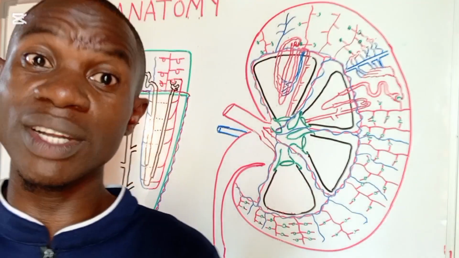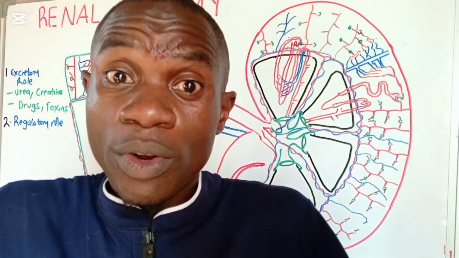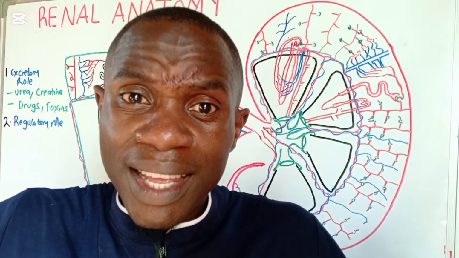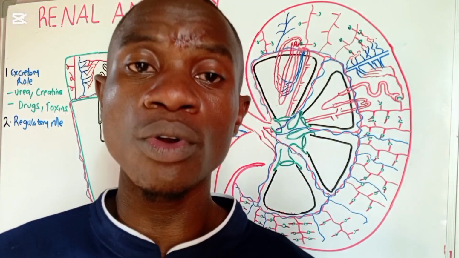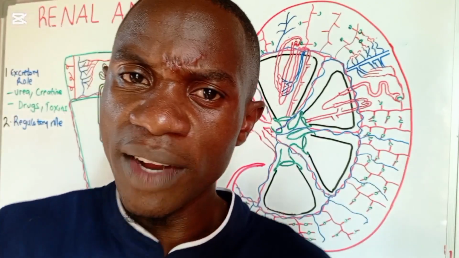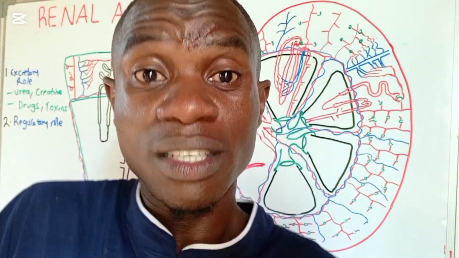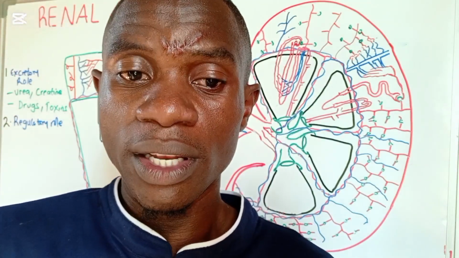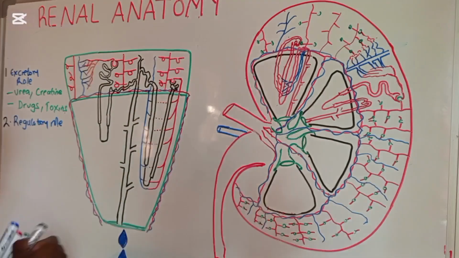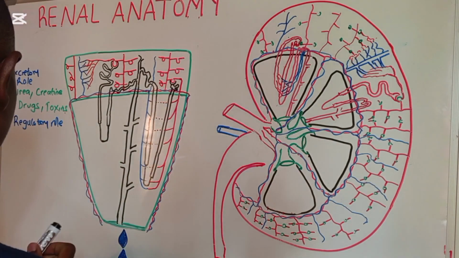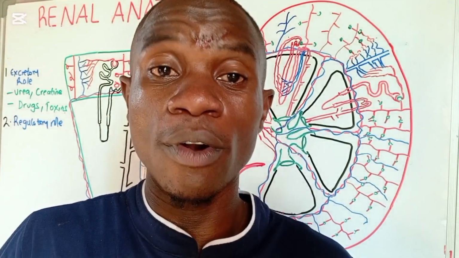When we are talking about the regulatory role, we are going to see that this urinary system is helping in reabsorption of different substances. Whenever the substances are becoming too much, it increases their excretion, and whenever they are becoming low, it aims at increasing the levels. In other words, they are serving a regulatory role. Now, when we are talking about the regulatory role, we shall be focusing on the following.